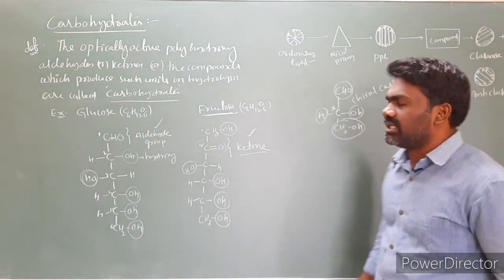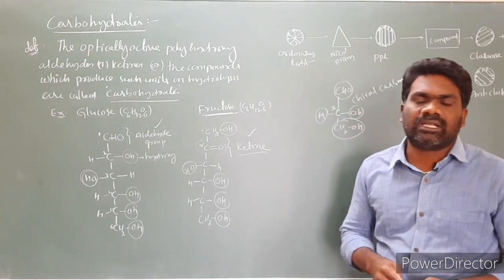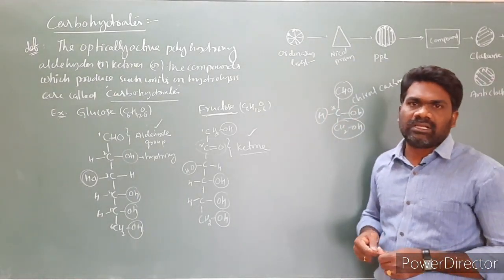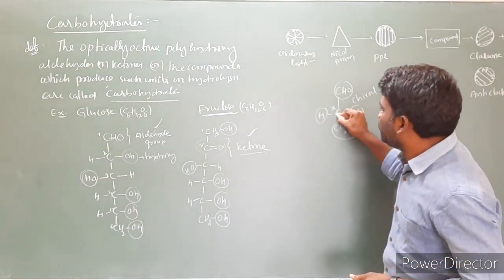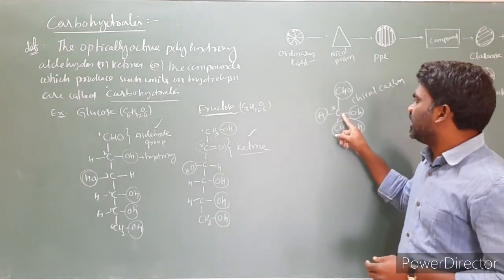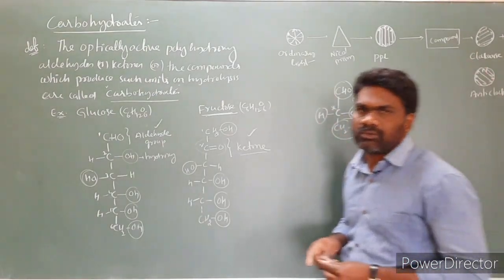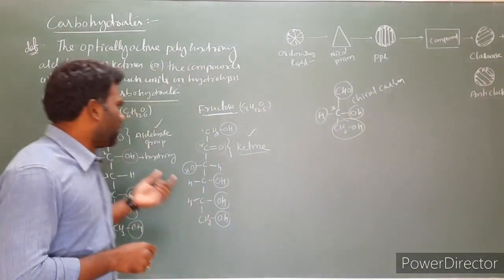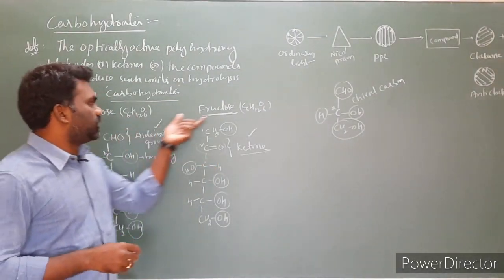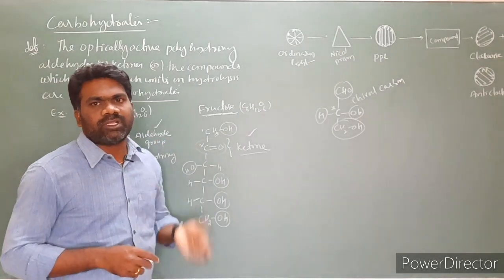If the compound contains a chiral carbon, it is optically active. If the compound contains at least one chiral carbon, it is optically active. The carbon attached to 4 different groups we have to call a chiral carbon. Now coming to this case, are these optically active or not? These are glucose and fructose, nothing but carbohydrates. Optically active or not, we have to check.